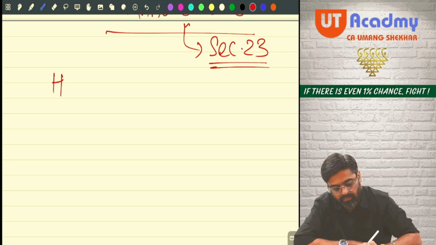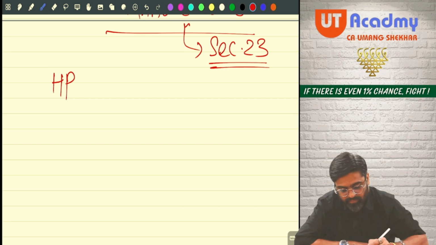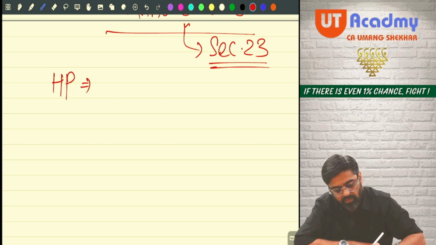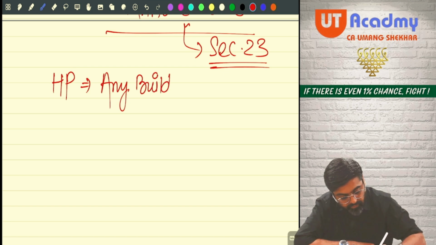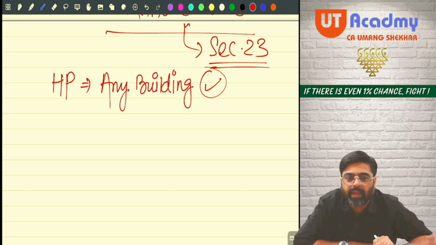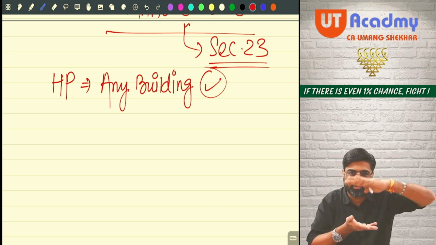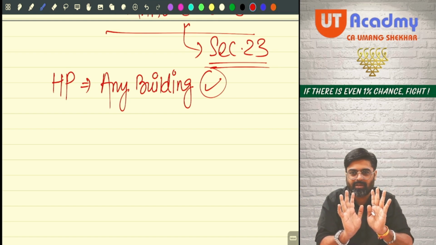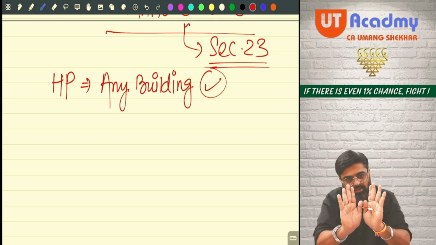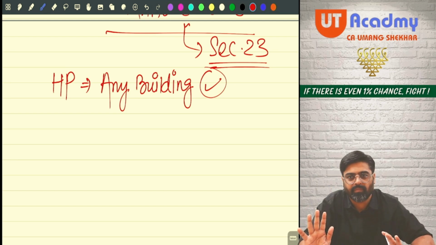So, pay attention. House property. First thing, house property means any building. Any building is house property. Any means any. Four walls, a roof, a structure is a building. And if it is a structure, it is a building, it has to be your house property. Getting my point?